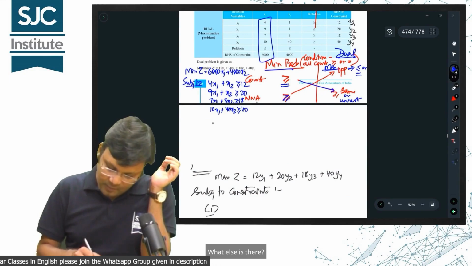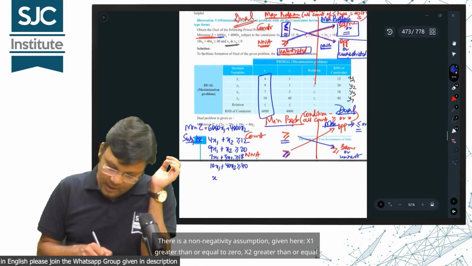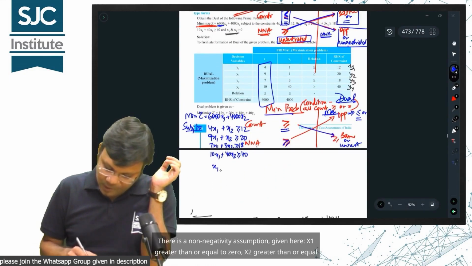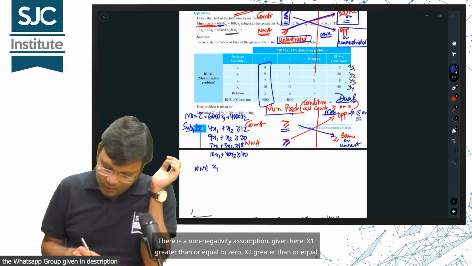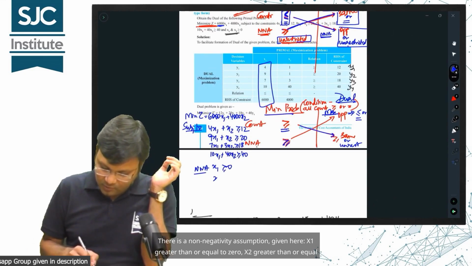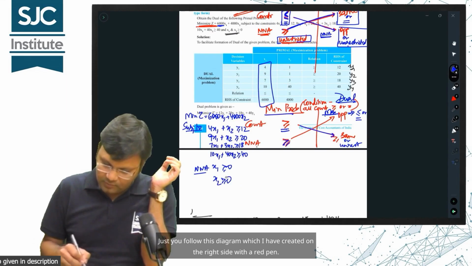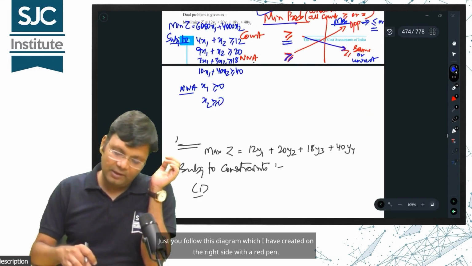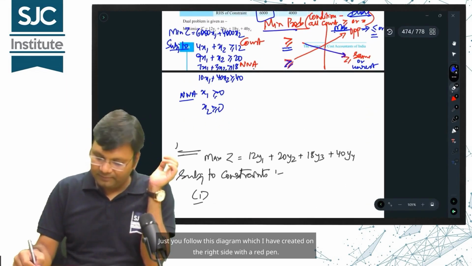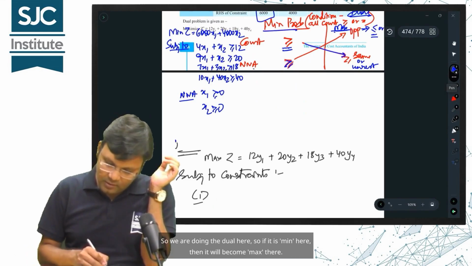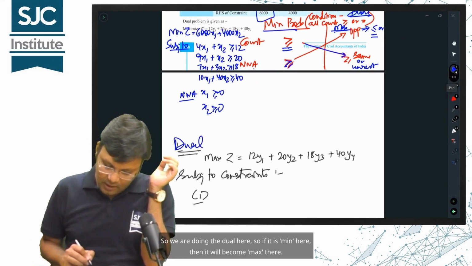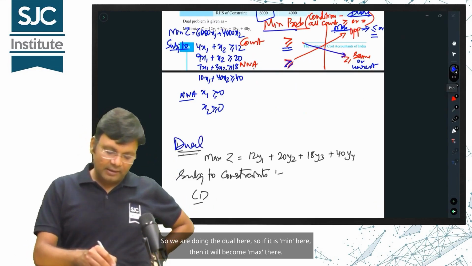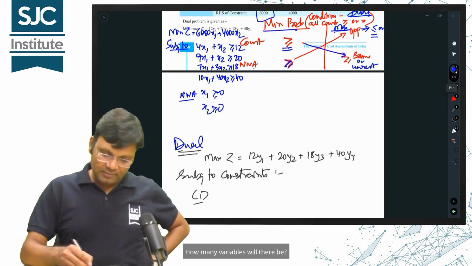What else is there? There is a non-negativity assumption given here, x1 greater than or equal to 0, x2 greater than or equal to 0. Just follow this diagram which I have created on the right side with a red pen. So we are doing the dual here, so if it is min here, then it will become max there. How many variables will there be?